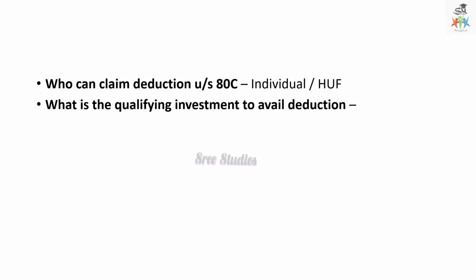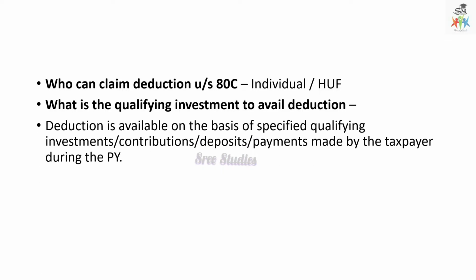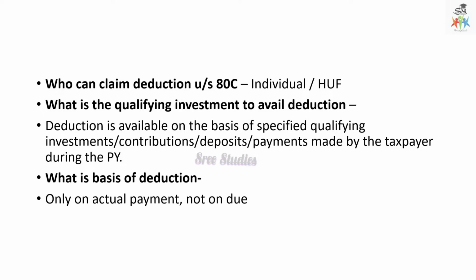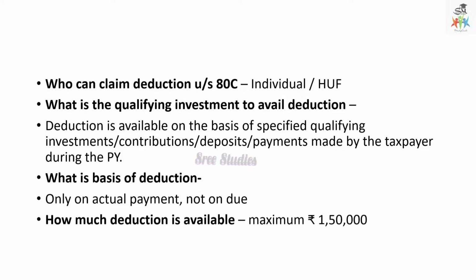What is the qualifying amount to avail a deduction? The deduction is available on the basis of the amount which a person or HUF contributes, deposits or pays during the previous year. And what is the basis of deduction? Only actual payment. Suppose you have an insurance policy premium due but you have not paid, then you are not eligible for this deduction under section 80C. How much deduction is available? A maximum of 1,50,000 can be availed under section 80C.